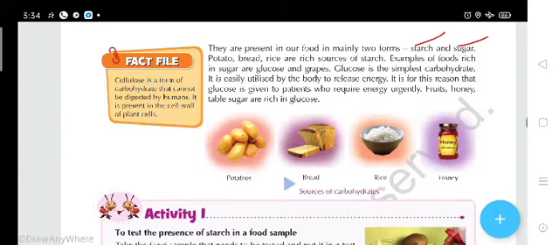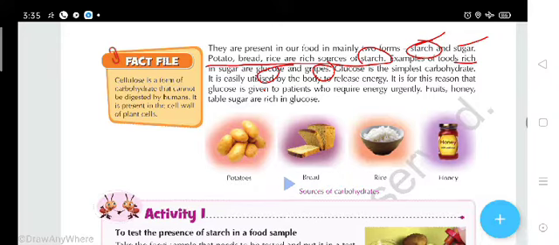Potato, bread and rice are rich sources of starch. For example, foods rich in sugar are glucose and grapes. So glucose and grapes are examples of sugar, and potato and bread are examples of starch, but they are both kinds of carbohydrate.